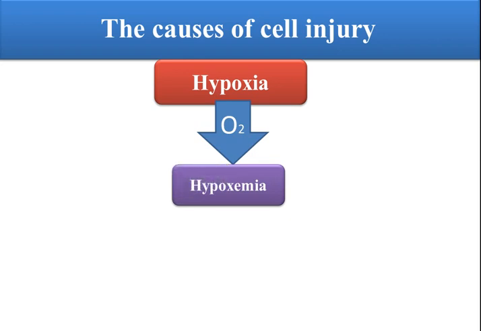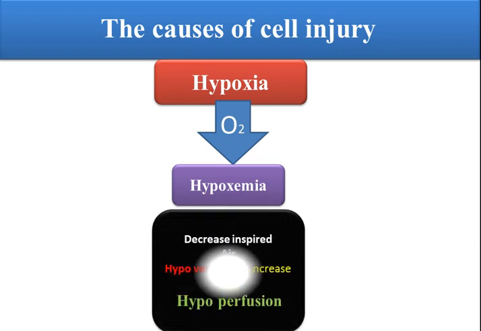If there is a decrease in oxygen in the blood, we call it hypoxemia. Hypoxemia is related either to a decrease in inspired air, where there is not sufficient air, or an increase in carbon dioxide, or hypoperfusion, less blood in the lung. Less blood perfusion means less blood in the capillaries in the lung.